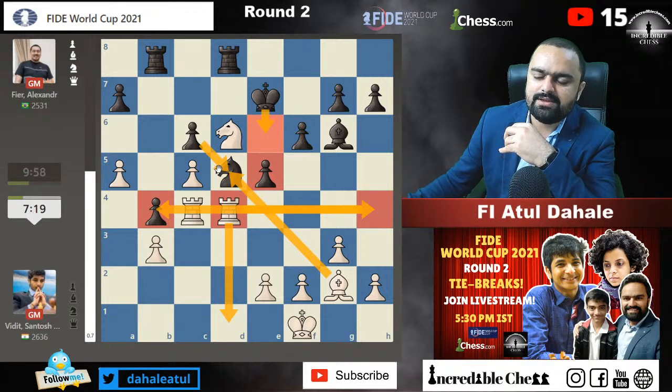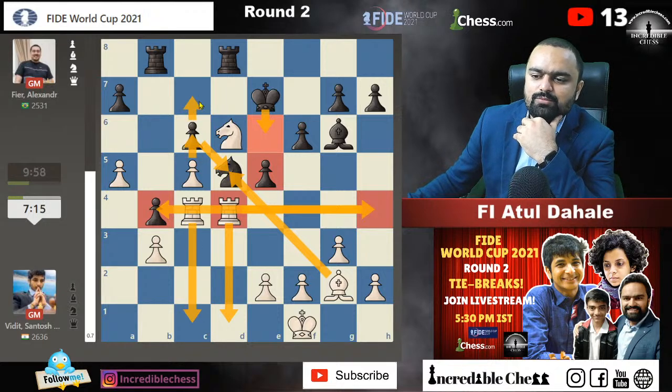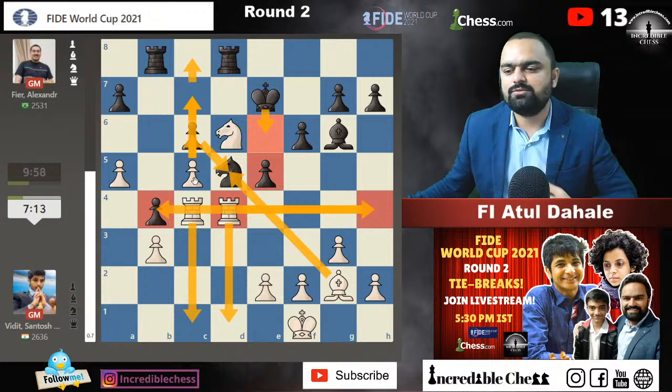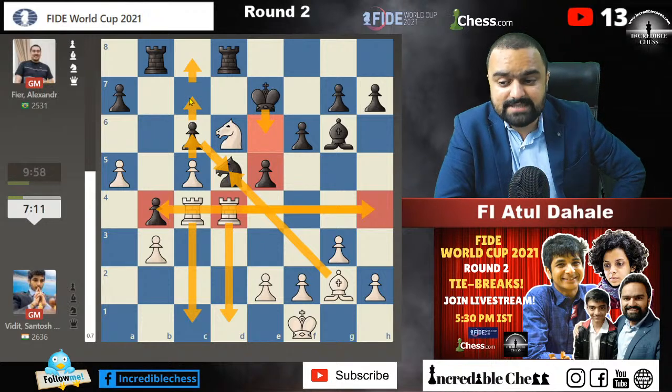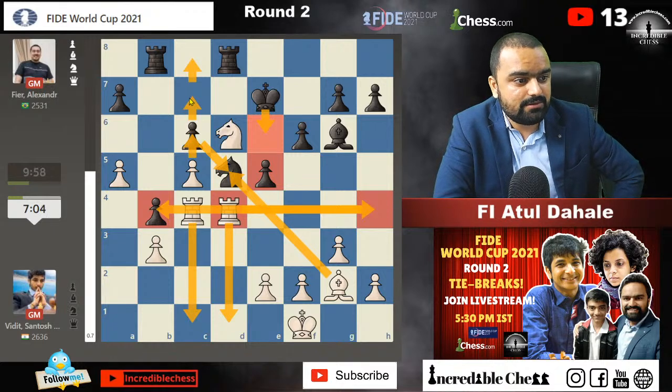Then bishop into d5, c into d5, the rook needs to go back, and then you need to play with the pawn on the c file. So that's something there with the Vidit side. So is Vidit going to consolidate from the position or not? That's our question over here.